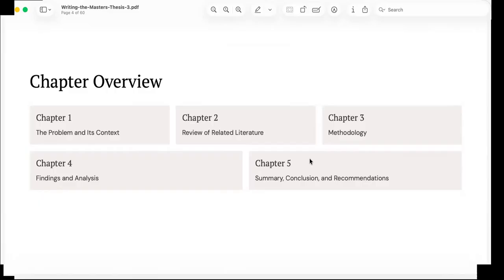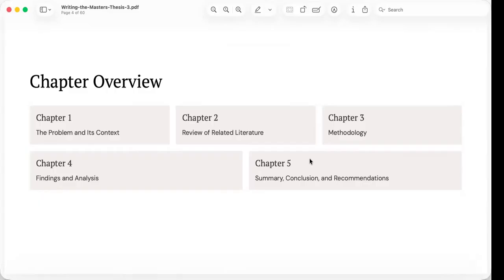Instead of merely summarizing sources, you compare them, noting agreements and disagreements, and discover the research gap. This gap becomes the justification for conducting your study. The chapter concludes by presenting the conceptual or theoretical framework that guides the research.